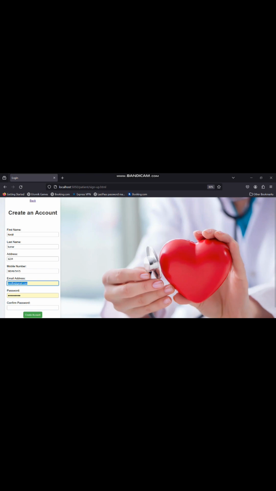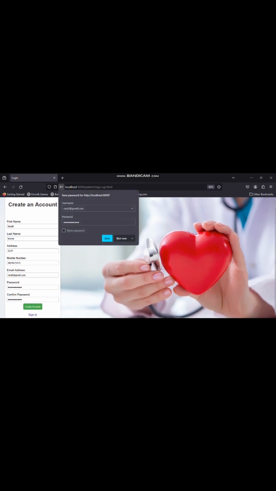Now we can get his mail ID. Write his mail ID here, Ranjit at the rate gmail.com, let's say. Now coming to the password, let's make the password simple. Ranjit at the rate 123 is the password.